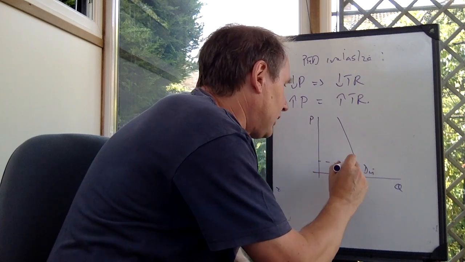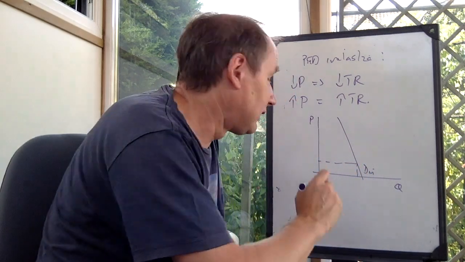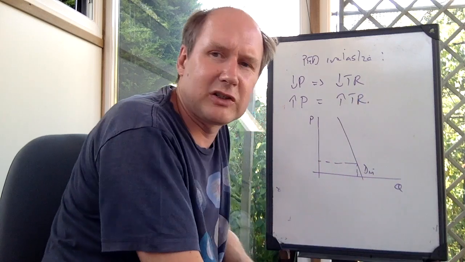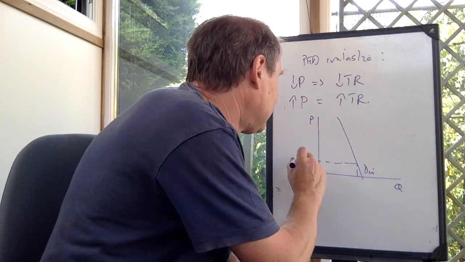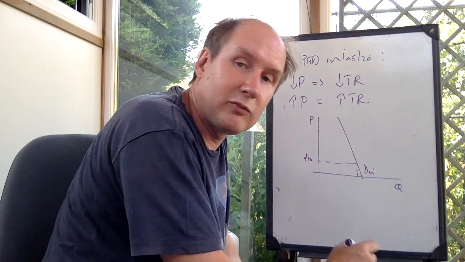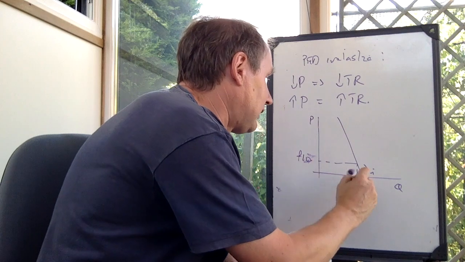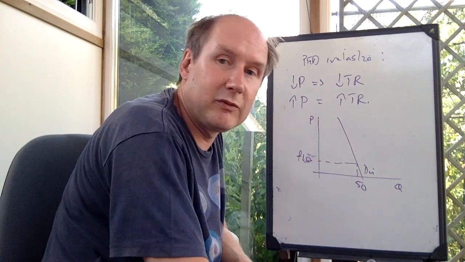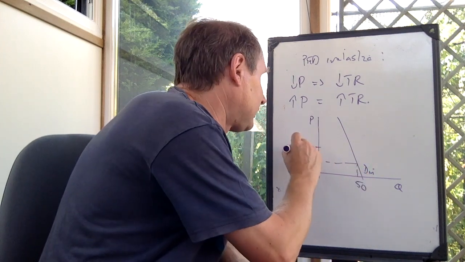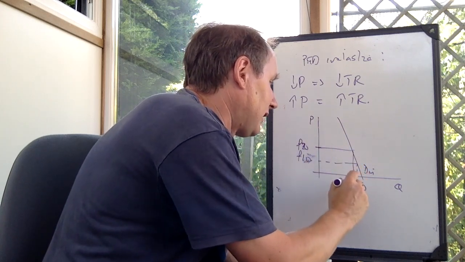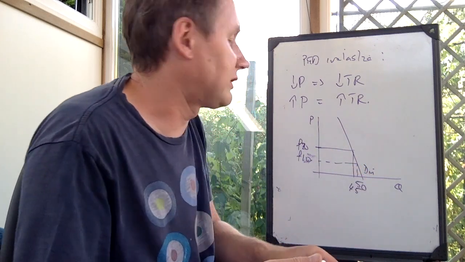We're in the bottom half of the demand curve, which is the inelastic part. Let's suppose, we'll just take a different example to make the numbers easy. Let's suppose that the firm had a price of £10, and that its sales initially were 50, so its revenue was 500. It then puts price up to £20, so price has doubled, and we can see that demand has only fallen, say, 45 units.